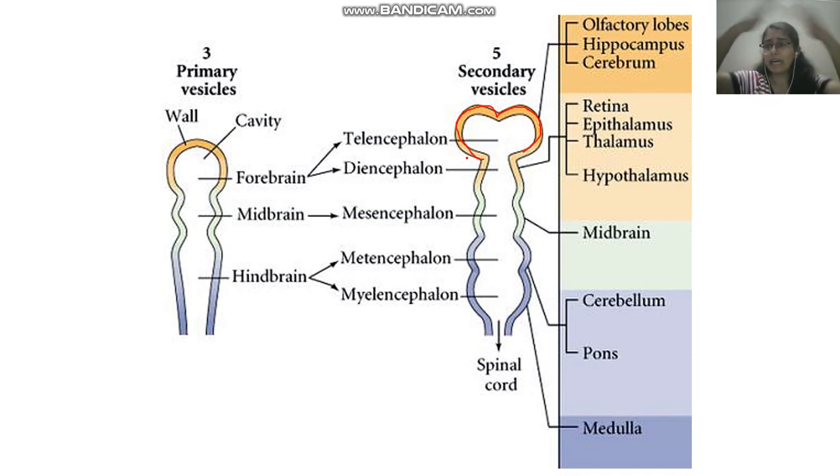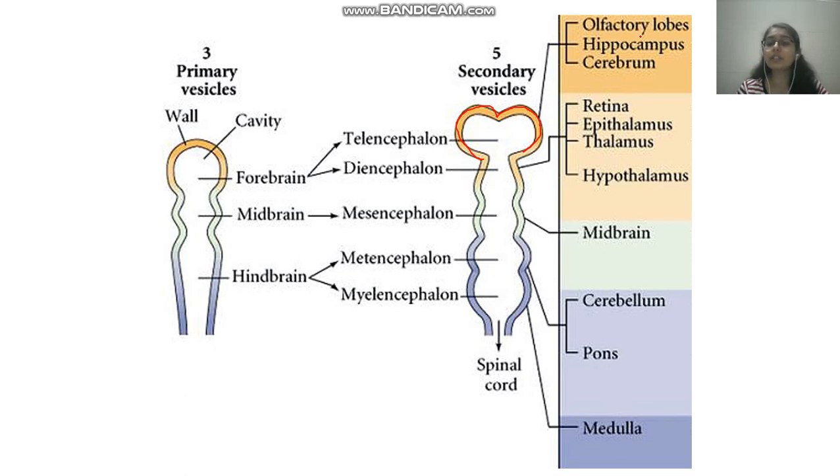Telencephalon grows very rapidly. It covers the entire brain, forming the major cerebral lobes: frontal, parietal, temporal, and occipital. The hippocampus and all the lobes are formed by the telencephalon.